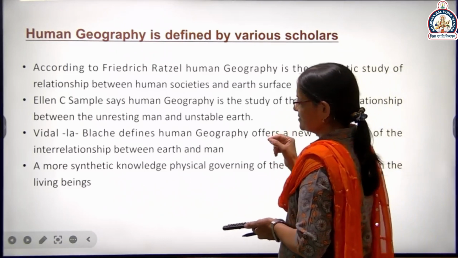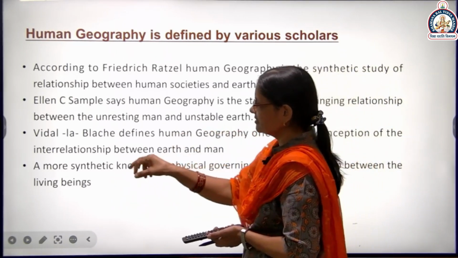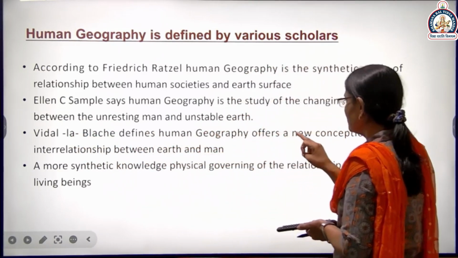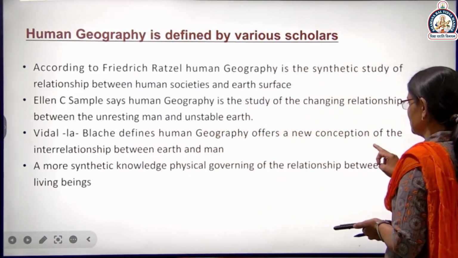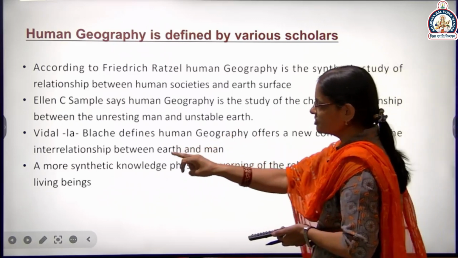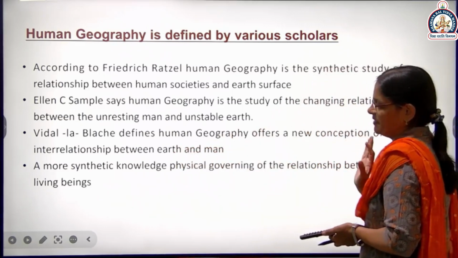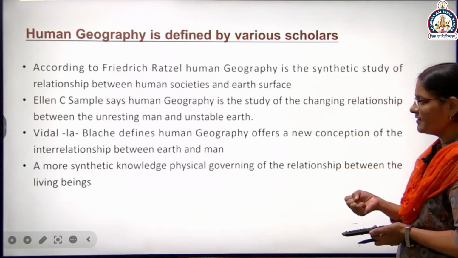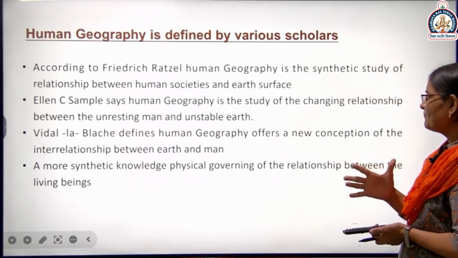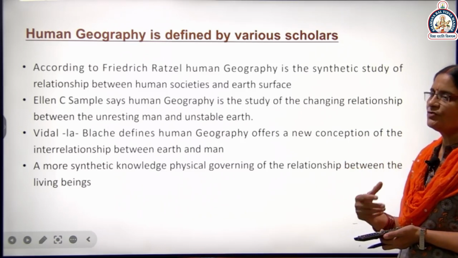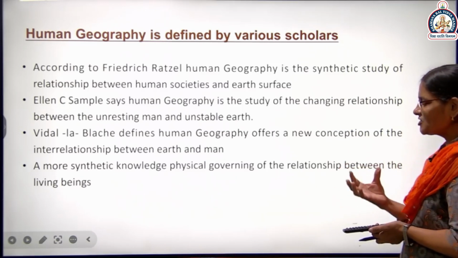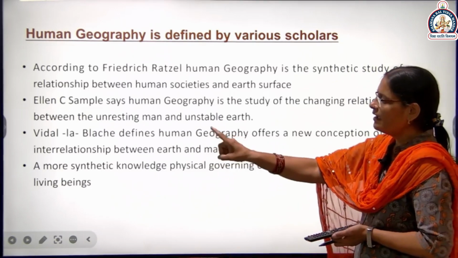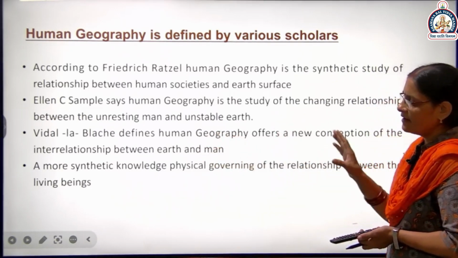So we discussed two definitions, now the third. Vidal de la Blache defines human geography as offering a new conception of the relationship between earth and man. So according to this geographer, human geography offers a new conception, new ideas, about which type of relationship between human beings and earth.